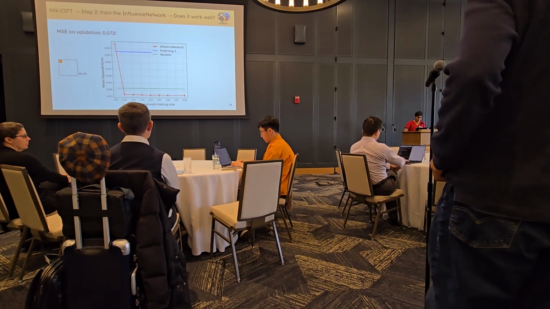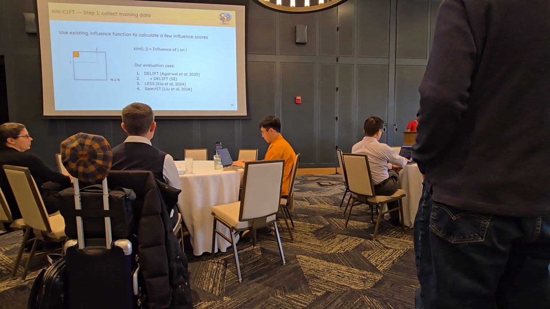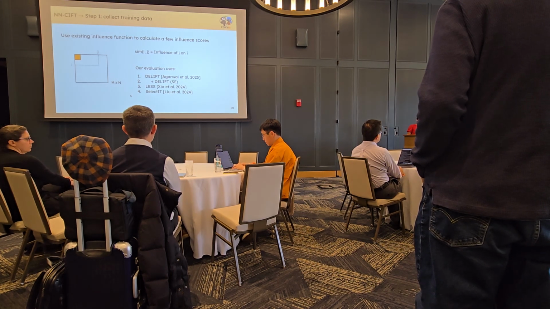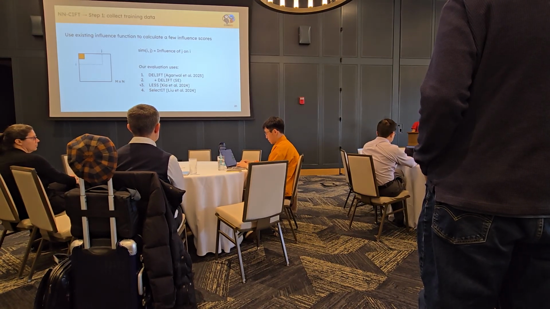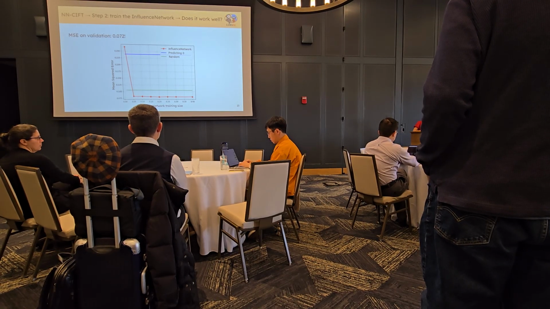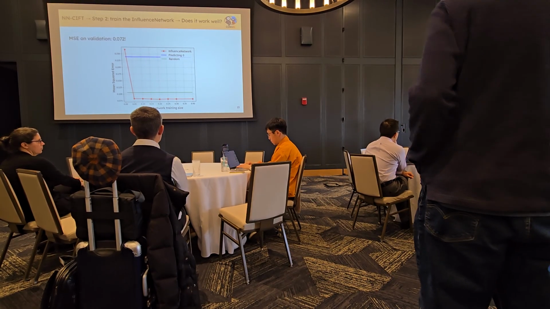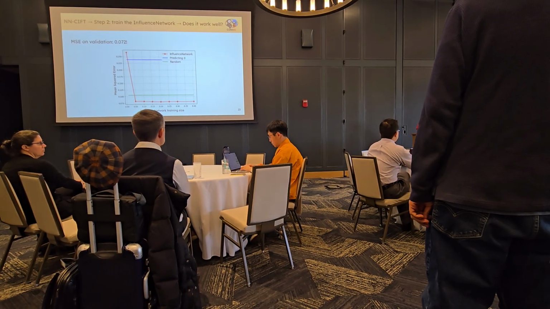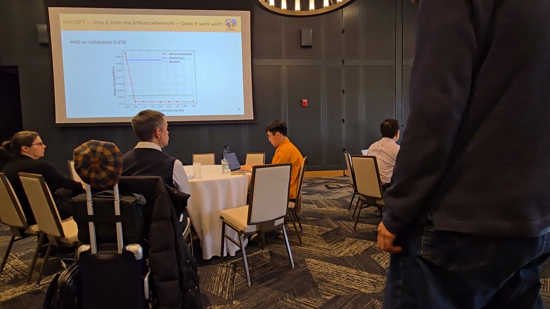Yeah, that's a great question. The question was, what's the range of these values? So let me go back here really quickly. For the first two and the last one, the score can be between -1 and 1, and for the third one, it's usually 0 to 1. So it is a pretty small range. But I still think that because we're compressing from a very high dimensional space, from text to a single scalar value, it would work for even larger ranges. I see. Thank you. I would be curious what would happen if we computed a Spearman correlation about the ordering. Yeah, I'll keep that in mind. Thank you very much.